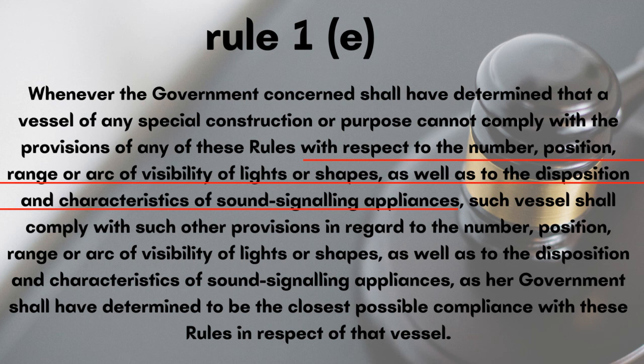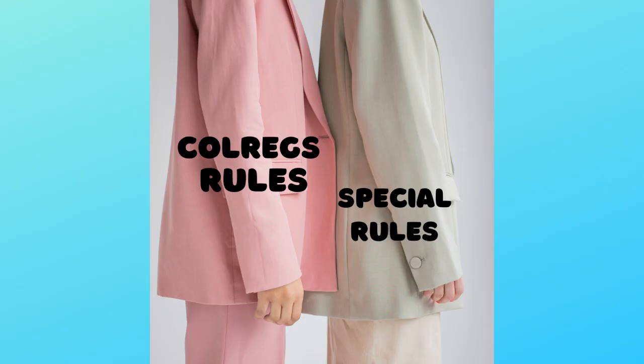In simple language, the special construction or purpose vessels have some allowance, like these vessels can use more or less lights or shapes, or can change the position, range and arc of visibility of light and shape signals, or can use the sound signal with different characteristics. But the government should approve the provision in these aspects which are as similar as possible to ROR rules. Let's see some examples of special construction or purpose vessels.